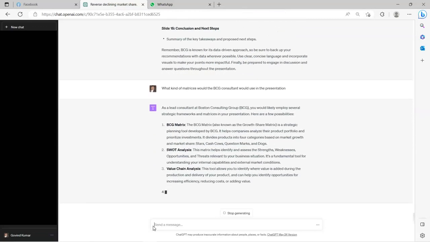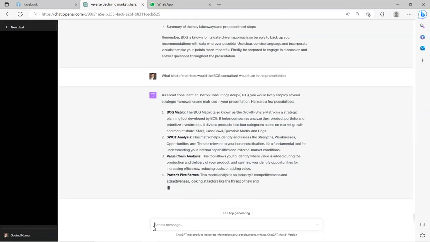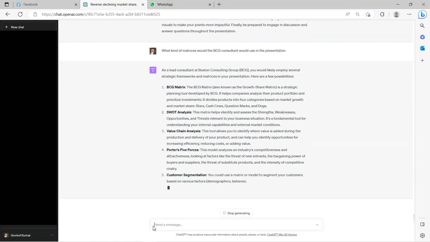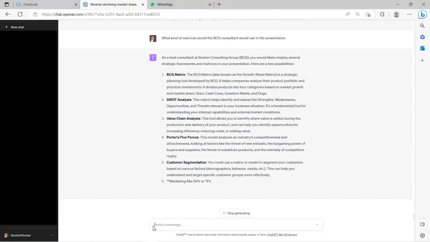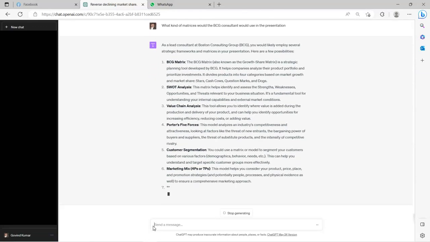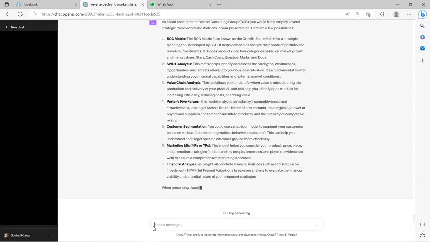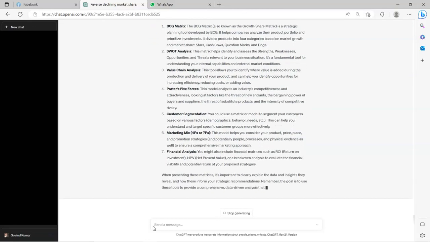Rather than creating a matrix, it provides the types of matrices I, as a business analyst, could use in my presentation, right? Starting with BCG matrix, SWOT analysis, value chain analysis, Porter's 5 forces. These are different types of matrices I could use.